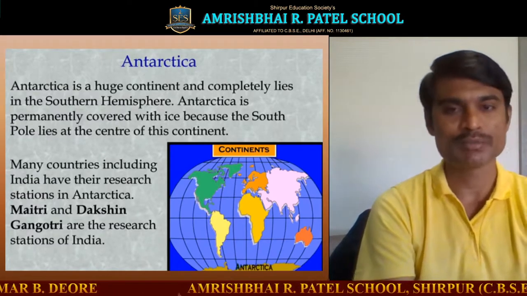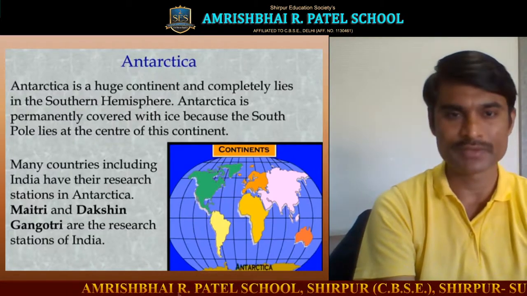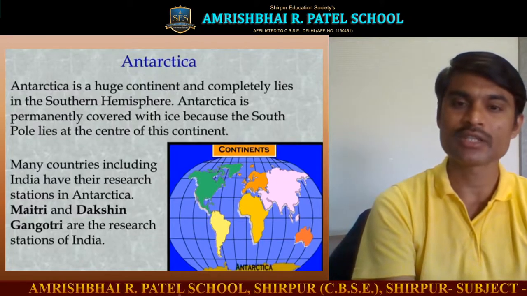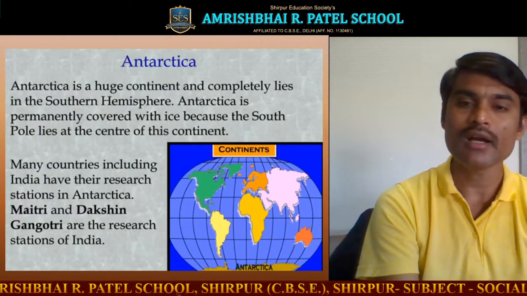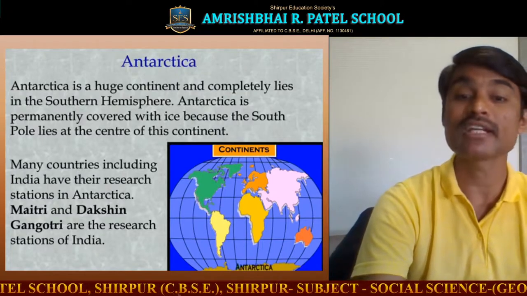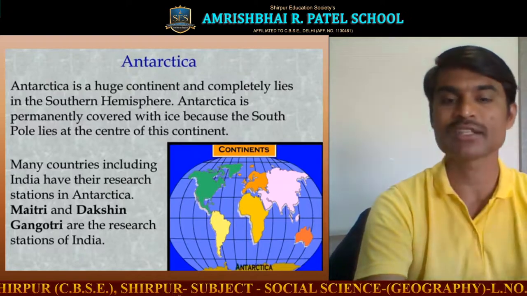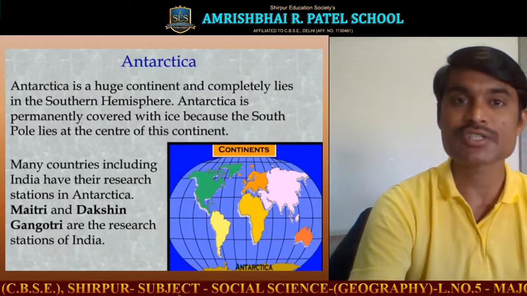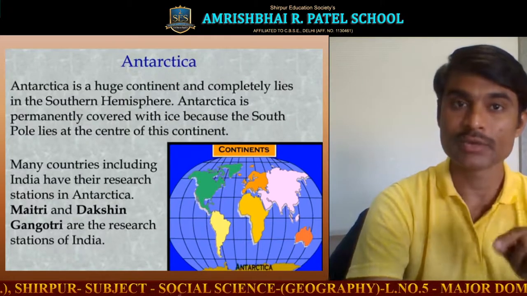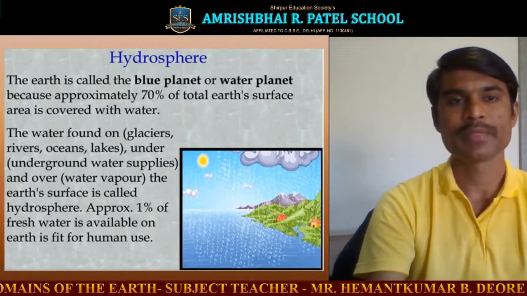Because of this, the surface of that continent is always frigid. Many countries, including India, have research stations in Antarctica. Maitri and Dakshin Gangotri are the research stations of India situated in Antarctica. Try to note this down properly and keep it in your mind. So that was about the continents.